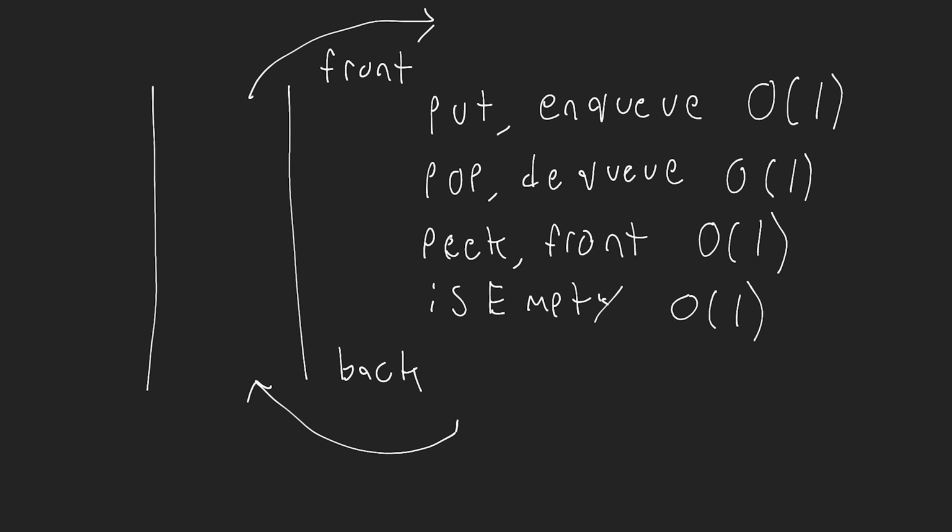So this is the basics of the queue. You insert elements from the back, you remove elements from the front. These are the 4 operations that you typically need to implement when you are writing a queue: the put or the enqueue, the pop or the dequeue, the peek or the front, and then is empty, and sometimes you can have an is full operation as well. We don't need to talk about that right now.